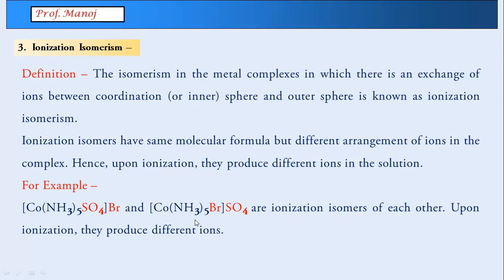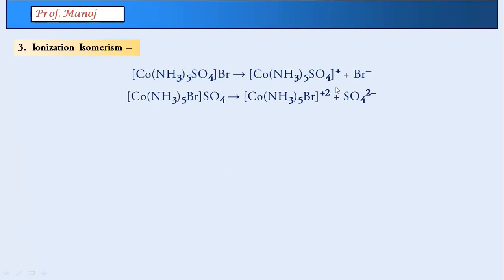Practically, how do you recognize them? In the laboratory, they will give us different tests. For example, you can see this particular complex is going to break up this way, while the other one which we showed is going to break in a different way. Now, bromide and sulfate can be checked in the laboratory with very simple reagents.